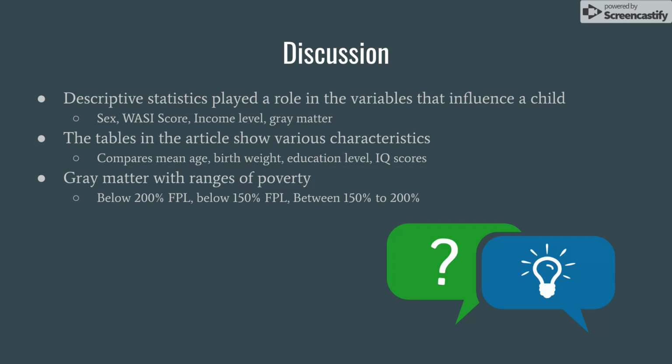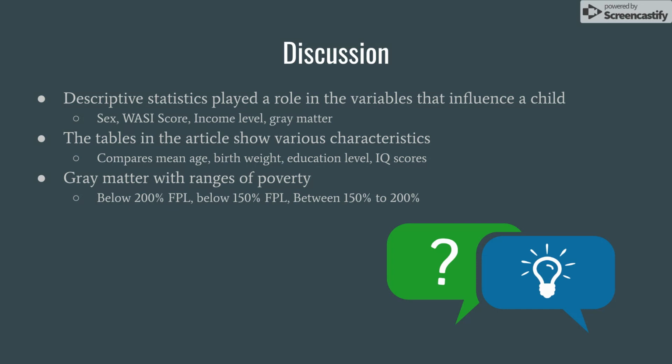So discussing this, descriptive statistics played a role in the variables that influence a child. Sex was one issue that they were looking at. The WASI score, the income level, the gray matter, all played a role in this study. There are other characteristics that help with this.